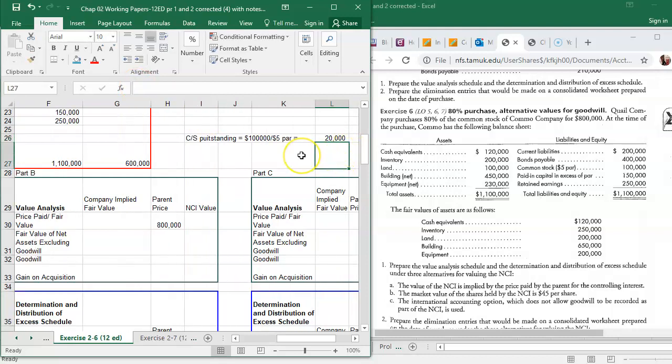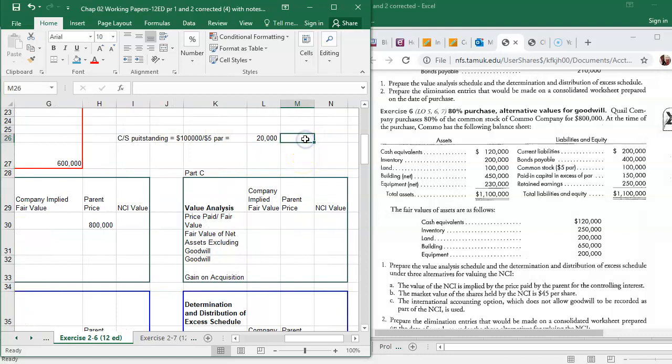So Como has 20,000 shares currently outstanding. All right, the NCI owns 20% of that. So they own 20,000 shares times 20%. They own 4,000 shares.